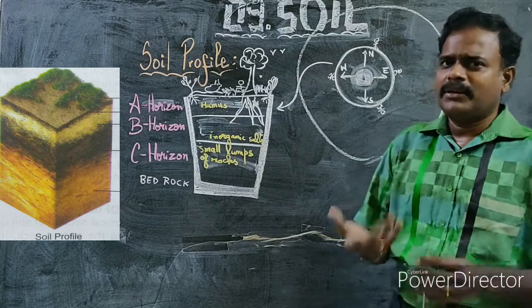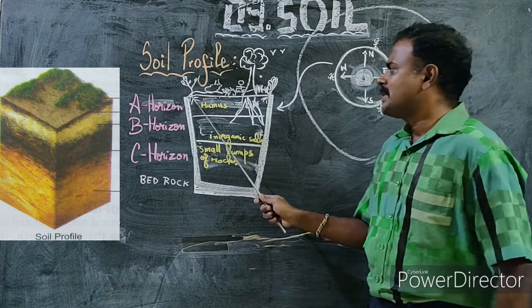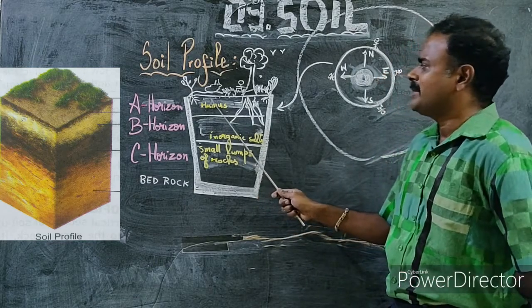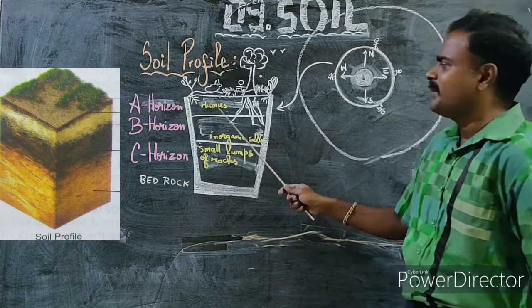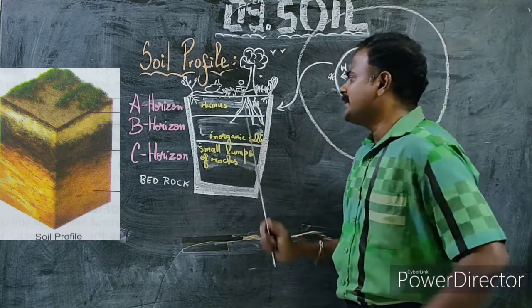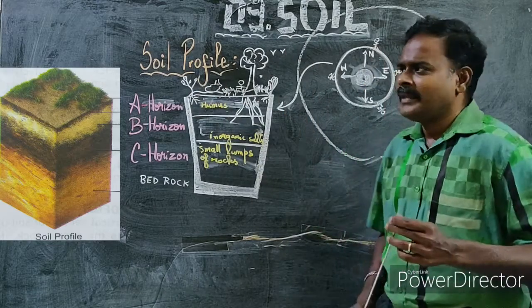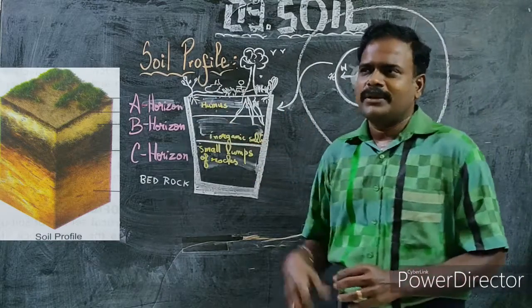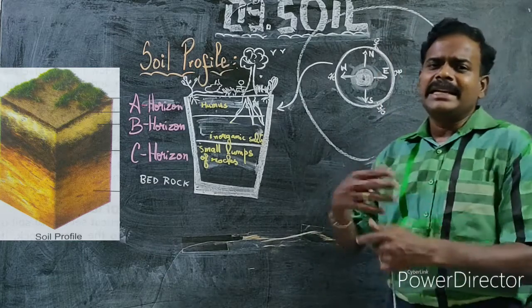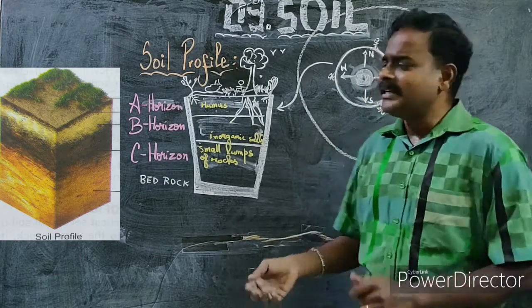Bushy plants are called shrubs. The root system of small plants will be found only in the A horizon, and this is said to be the fertile region because of the presence of humus. What is humus? Partially degraded dead substances are called humus.